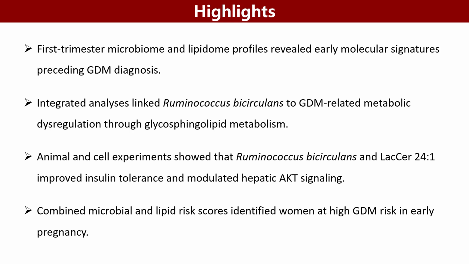Our study had 4 main findings. Microbial and lipid changes were already present in the first trimester. Specific microbes may contribute to metabolic dysregulation through lipid metabolism. Experimental findings supported a role for glycosphingolipids in microbial regulation of insulin sensitivity. Finally, microbial and lipid information improved early risk stratification.